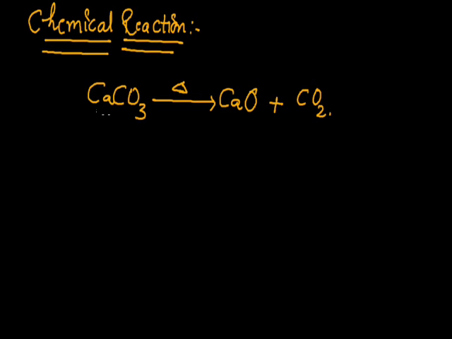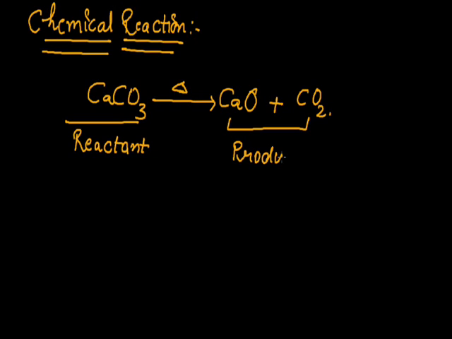Here, CaCO3 is referred to as the reactant, and the CaO and the CO2, that is the new substances which are formed, are referred to as products. This is known as a chemical reaction. Now we are dealing with the different types of chemical reaction in our daily life.